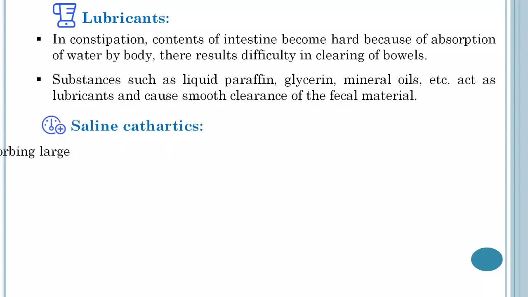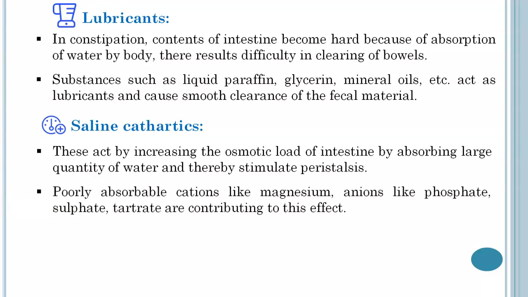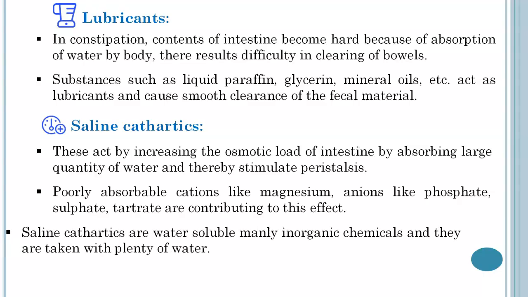Last one is the saline cathartics. So these act by increasing the osmotic load of intestine by absorbing large quantity of water and thereby stimulate peristalsis. Poorly absorbable cations like magnesium, anions like phosphate, sulfate, tartarate are contributing to this effect.